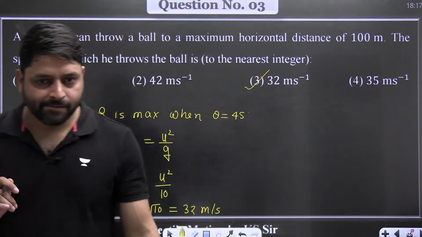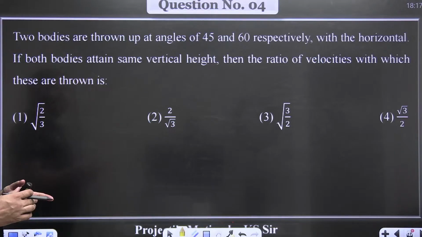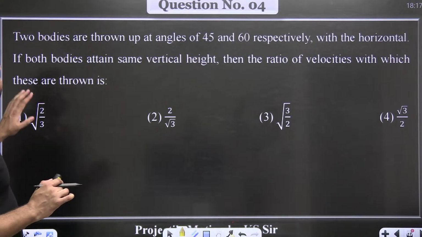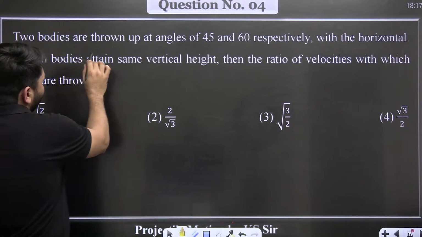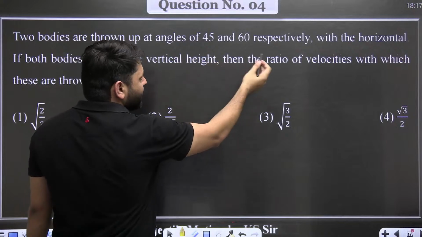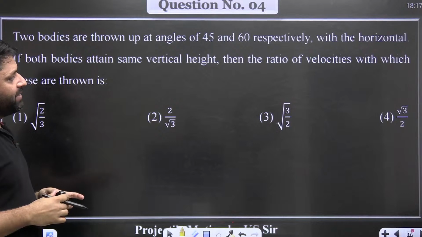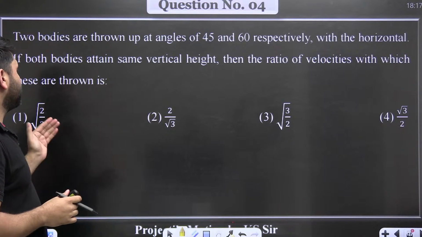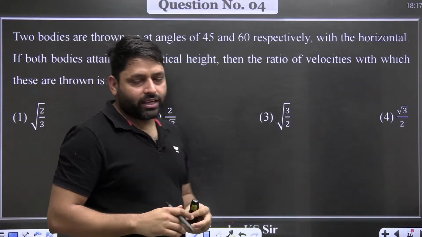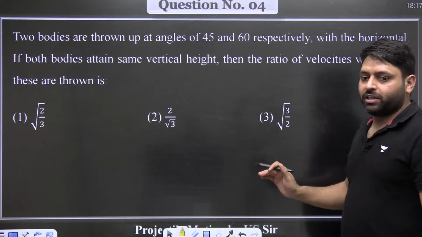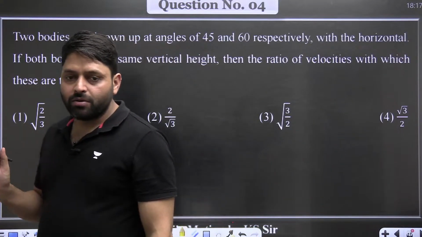Is this correct? Okay. Question number 4. There are 10 questions. We'll solve them a little fast, and then I'll teach you the next concept, that is the horizontal projection from a height. Question number 4: Two bodies are thrown up at an angle of 45 degree and 60 degree respectively with the horizontal. If both bodies attain the same vertical height, then what is the ratio of the velocities with which they are projected?